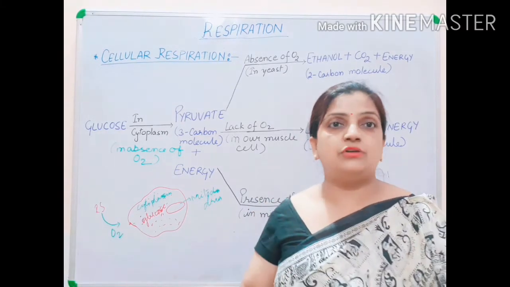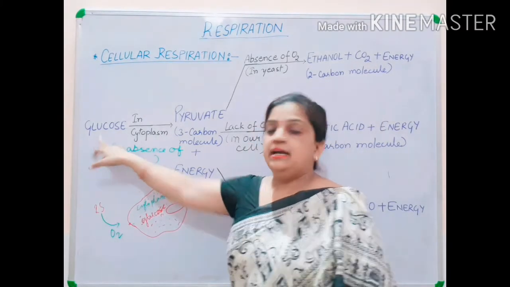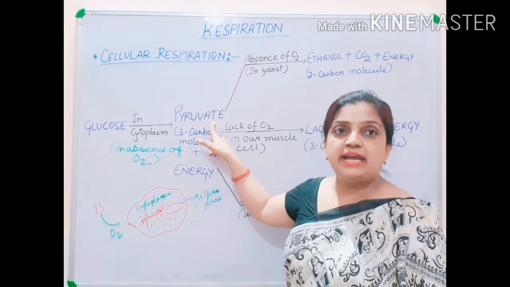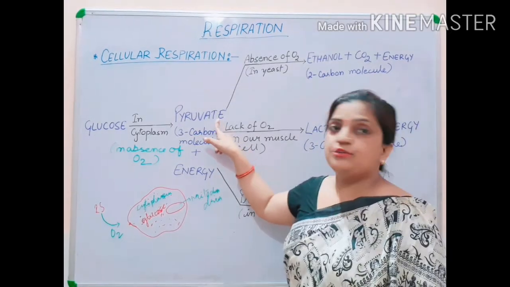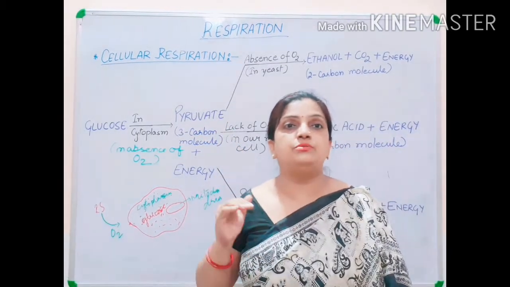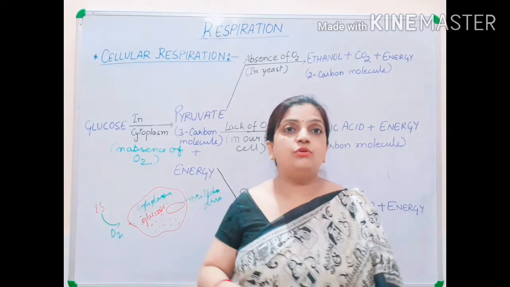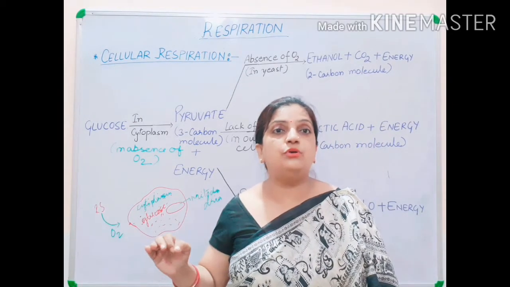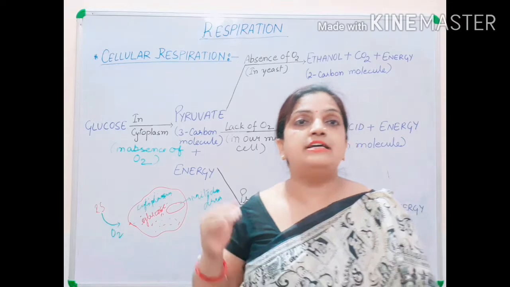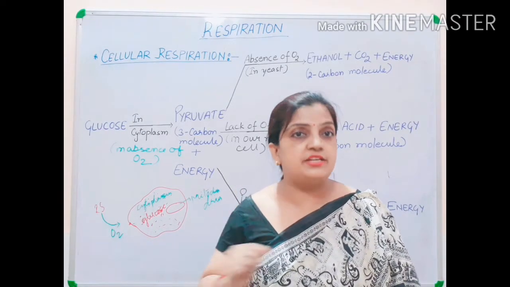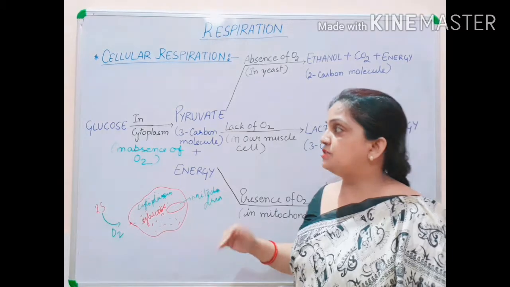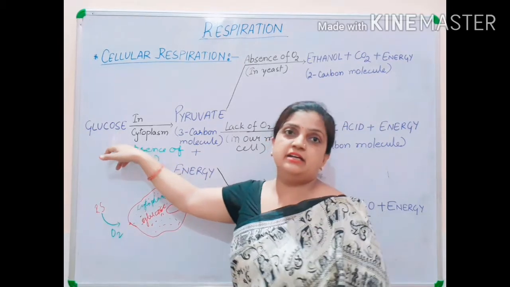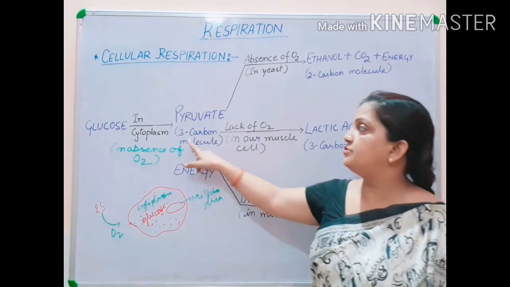As a result, glucose in the cytoplasm will break into pyruvate plus energy. This pyruvate is a 3-carbon molecule. It is very important to know, it is a line of your NCERT book, that glucose is first broken down into a 3-carbon molecule called pyruvate during anaerobic respiration. So inside the cytoplasm, in the absence of oxygen, glucose will finally convert into pyruvate, which is a 3-carbon molecule.